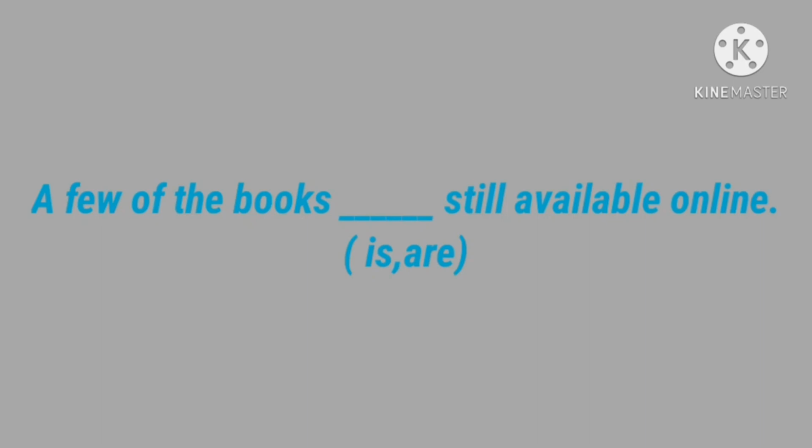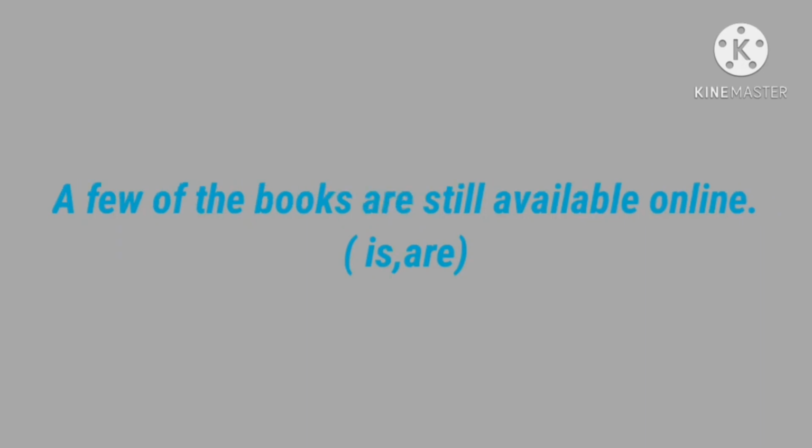Option is, are. So what is the answer? Are. How? Because a few is used here. For the words many and a few, we want to write the plural verb. So here, a few of the books are still available online.